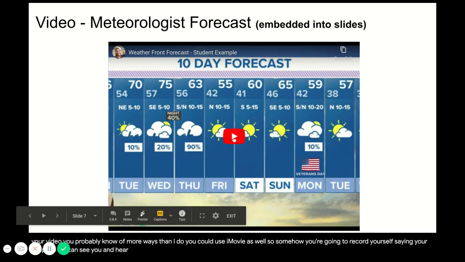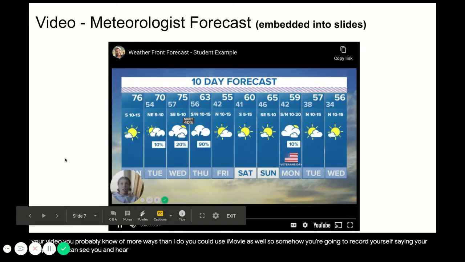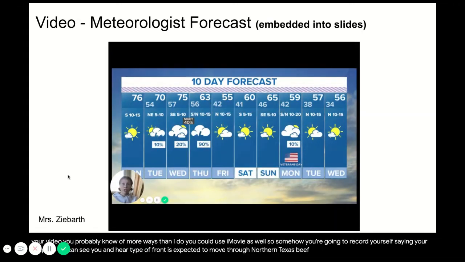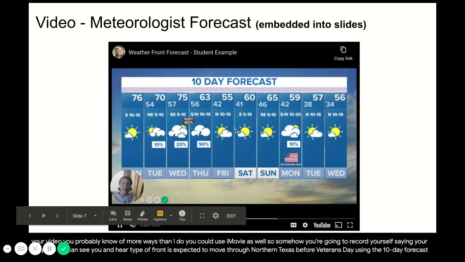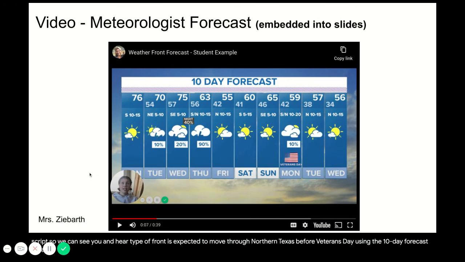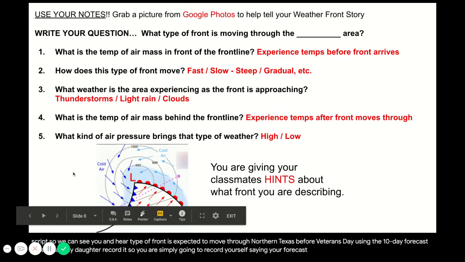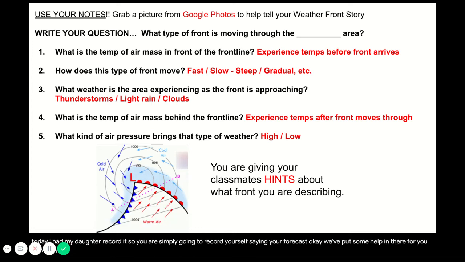And here you can see what type of front is expected to move through northern Texas before Veterans Day using the 10-day forecast. Today, I had my daughter record it. So you are simply going to record yourself saying your forecast. Okay, we've put some help in there for you to write your script. Remember that you're giving your classmates hints about what front you will be describing.